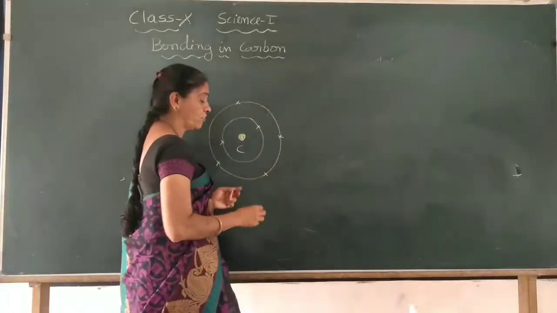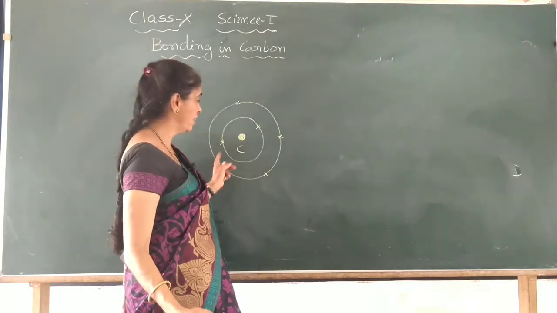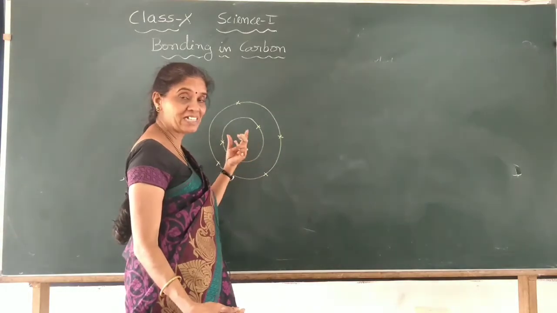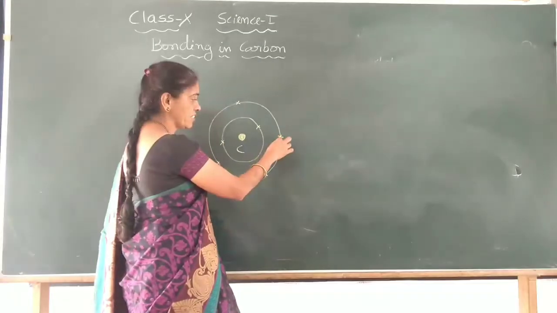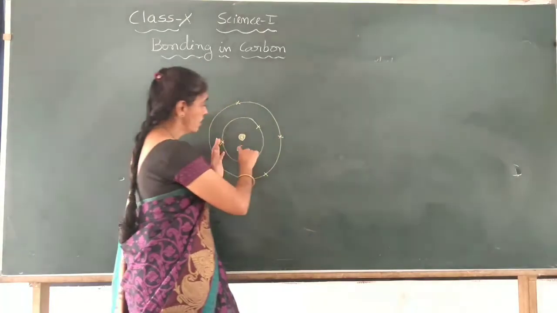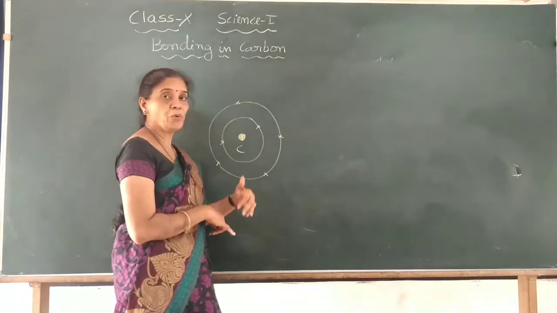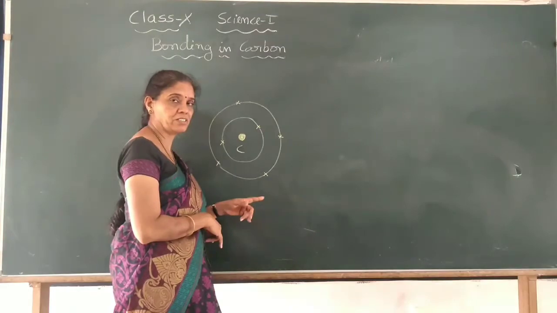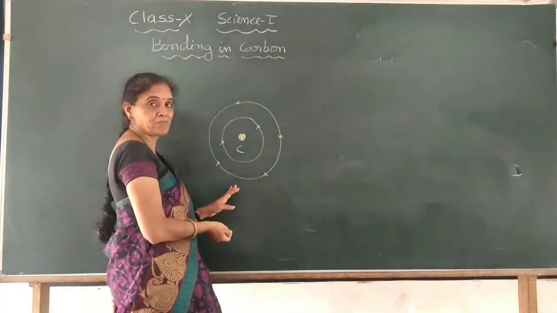Giving 4 electrons is difficult, and taking 4 more, the nucleus finds it difficult to balance. So what this carbon atom will do is share each electron with the same carbon atom, which is also possible, or with other monovalent elements like hydrogen. It will form separate bonds with the other atoms.